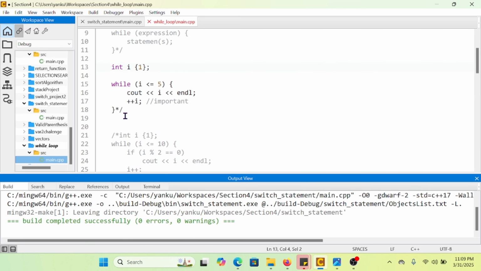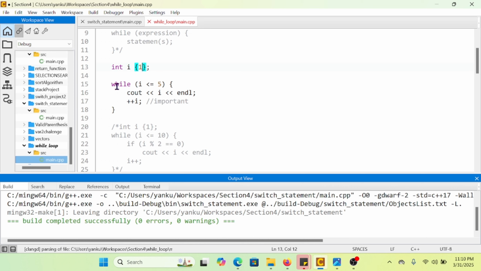Let me uncomment this quickly. So I've defined my integer i and initialized it to 1, and I'm running my while loop: while i is less than 5, cout i, and finally increment i.